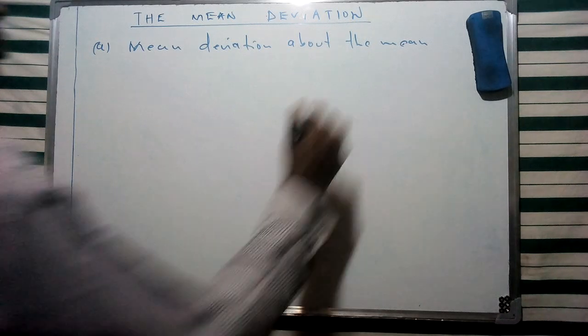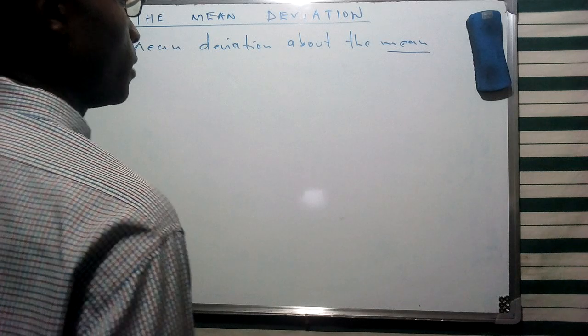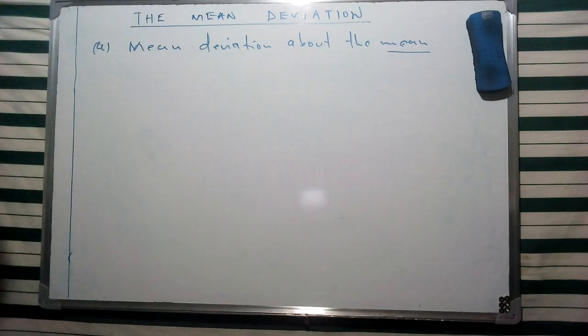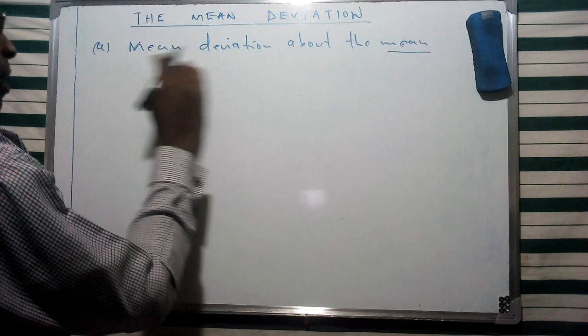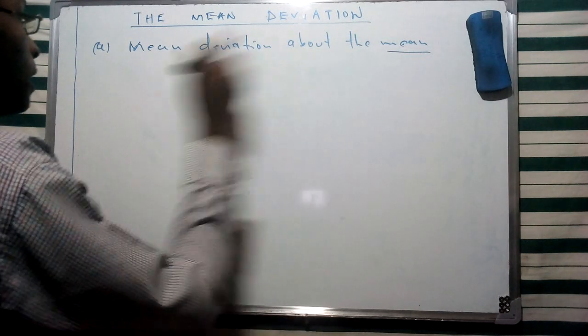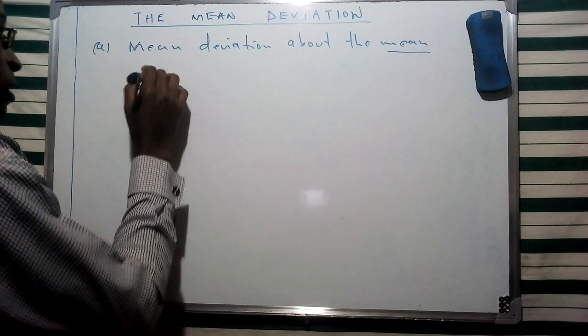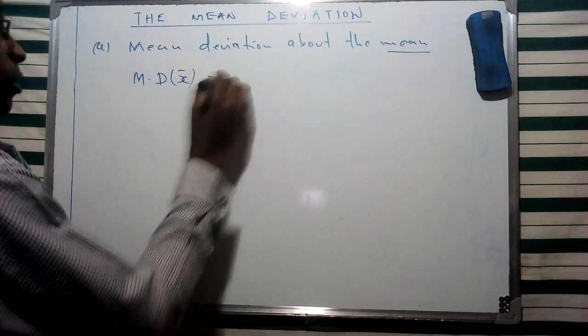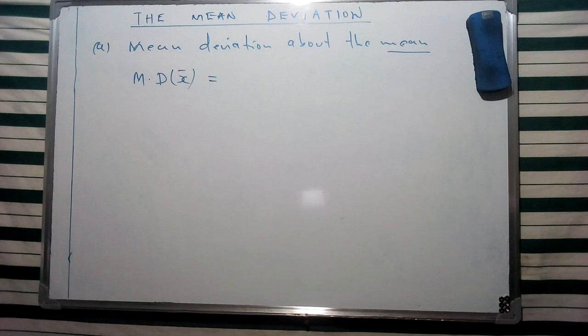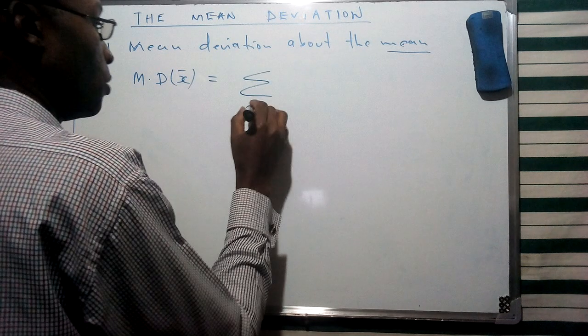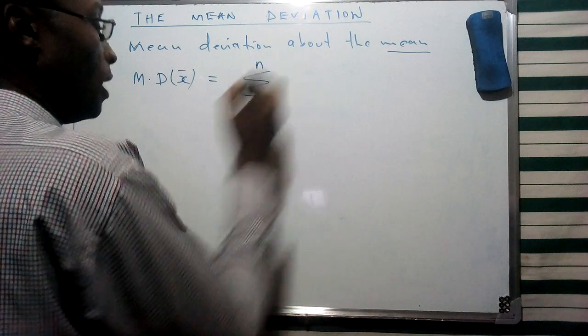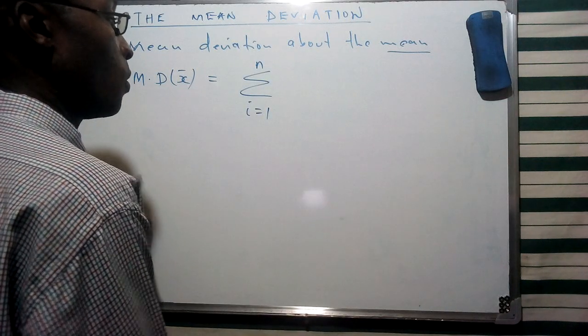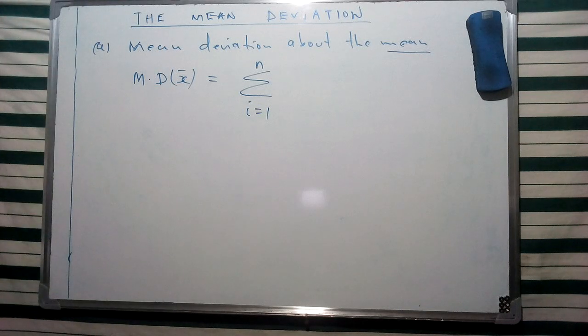In this case, we're going to consider our average to be the mean and try to find the deviation. From this, we can compute the mean deviation about the mean. It is given by the summation from i equals 1 to n, and we're going to consider grouped and ungrouped data, as we have been doing for various other measures of central tendency.